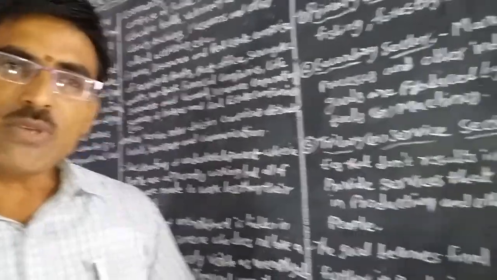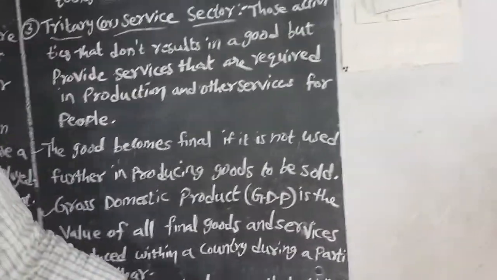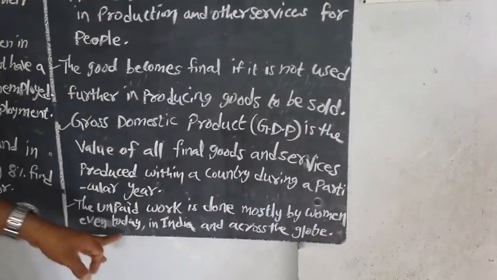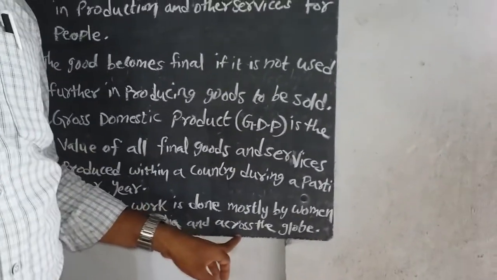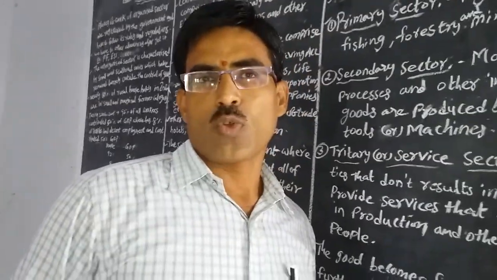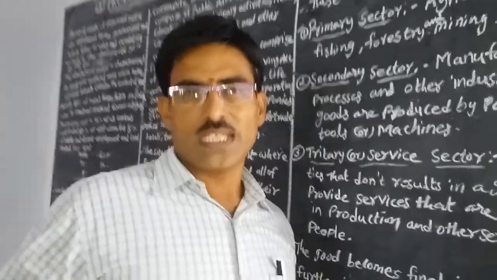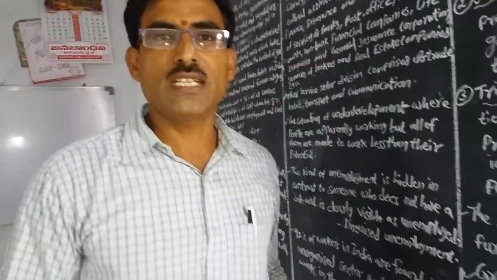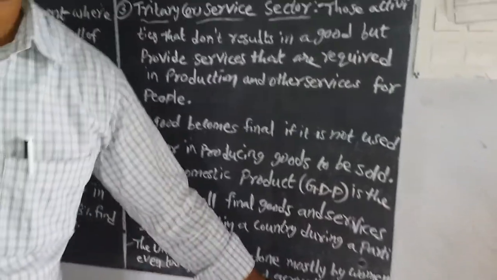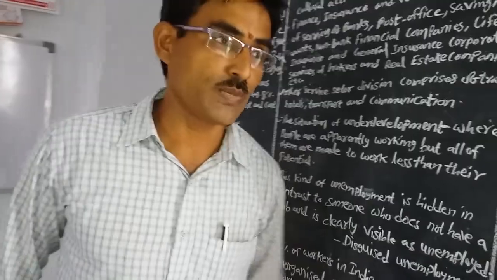Unpaid work is done mostly by women, even today in India and across the globe. Another example: at our home, mothers do so many services that are helpful in our countries but are not paid for or respected. Even today the world does not calculate this in the GDP.